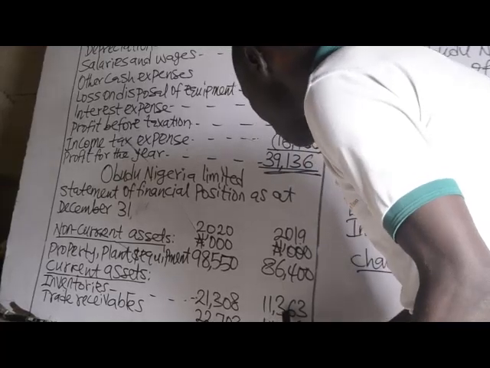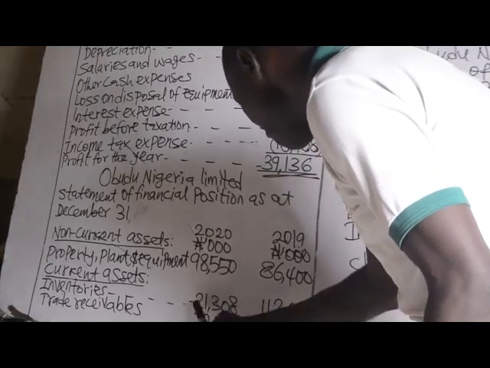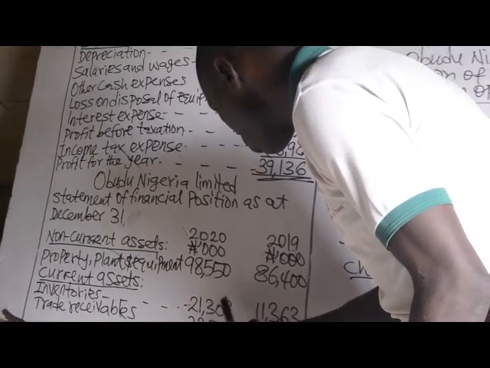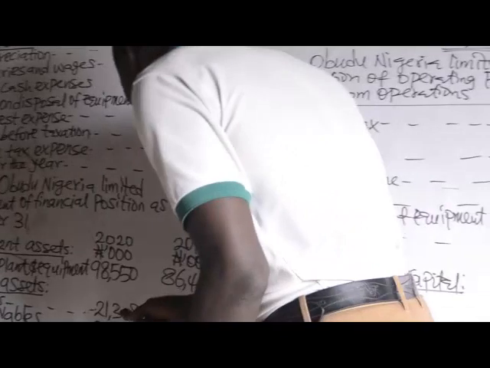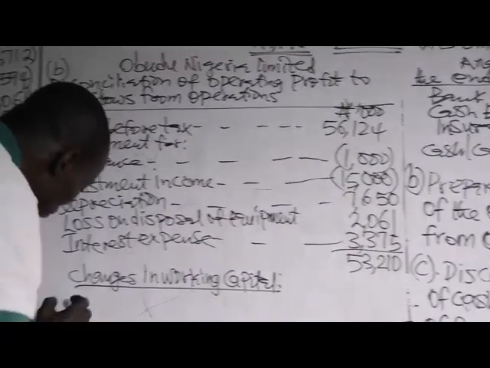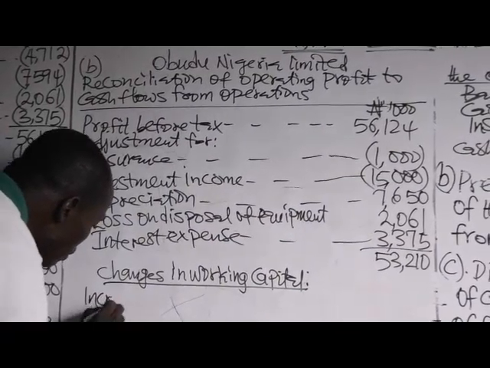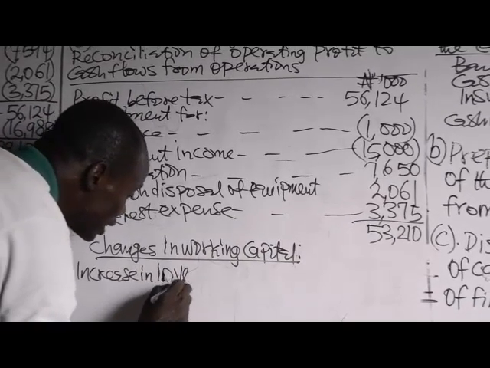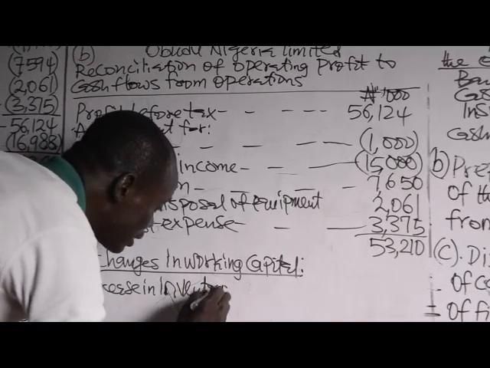In 2019 it was 11,363. It has increased from 11,363 to 21,308. So that means there is an increase in inventories. I've told you that increase in assets should be deducted.